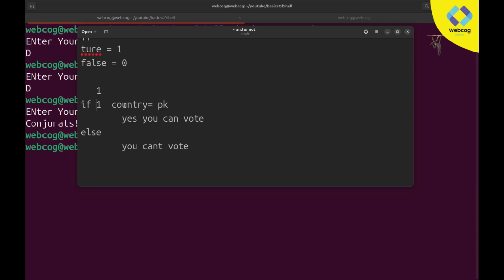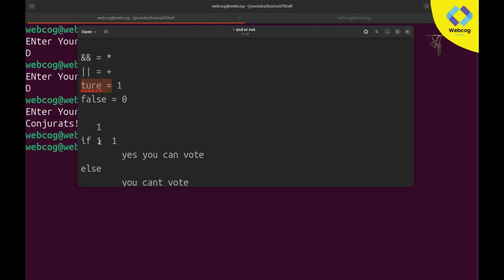And second, if the user country is also Pakistan, then it will also be 1 because both are true. The operator between them is the AND operator. I hope you understand what I mean. 1 basically means true, this one also means true because both conditions are true, and the AND operator means star.